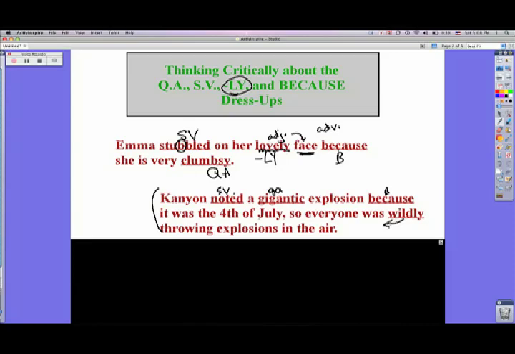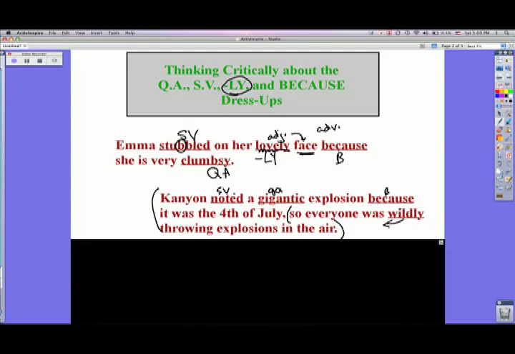And then the other problem is they go on to tell us even more. I think it's a good idea just to stop your sentences after the because. Don't add more information after your because clause. And then it says, so everyone was wildly throwing explosions. Okay, so can you notice this explosion? So everyone was wildly throwing. Now, first of all, how do you throw explosions in the air?